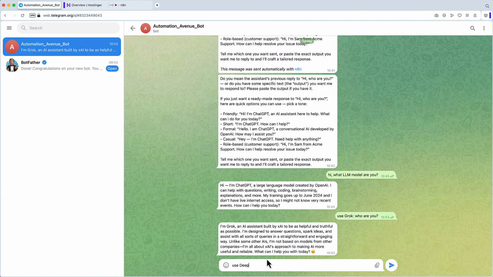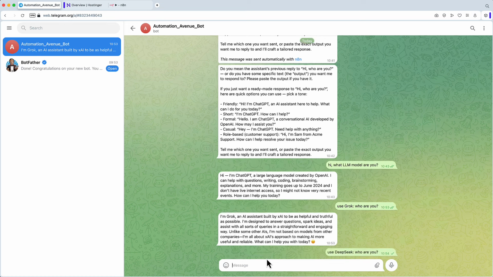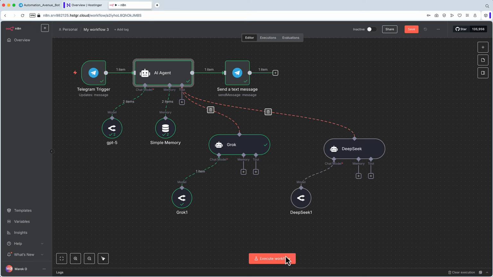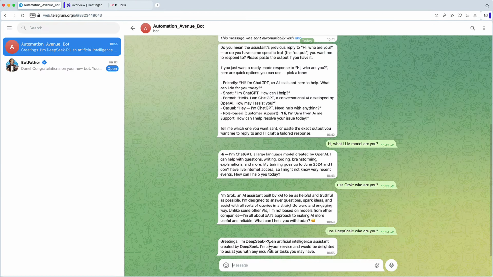Use DeepSeek. And I will just ask the same. Who are you? Press enter. Let's go back quickly. Oh, I can execute the workflow quickly. It should work. Yeah, if you do it pretty quickly, it will still work. But look at this now. It uses DeepSeek, goes back, and it should send the message to Telegram. Bam! Workflow executed successfully. "Greetings, I'm DeepSeek R1, artificial intelligence."